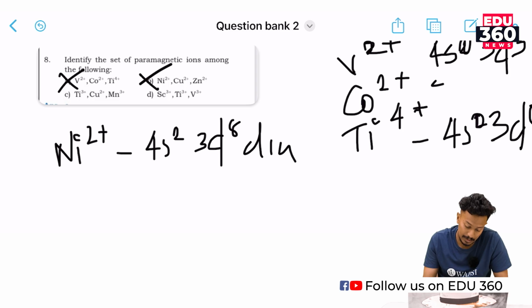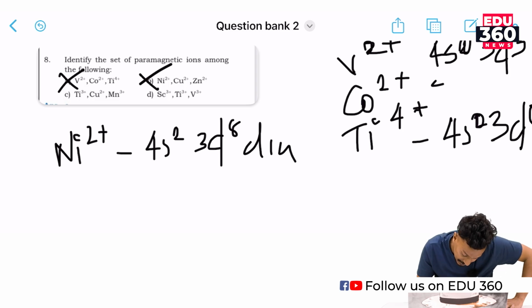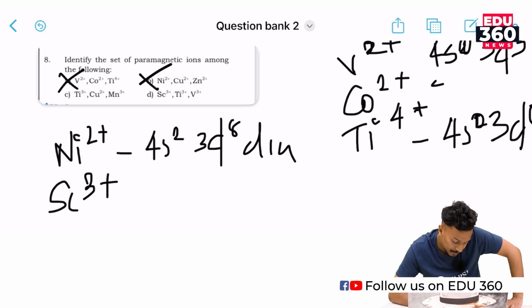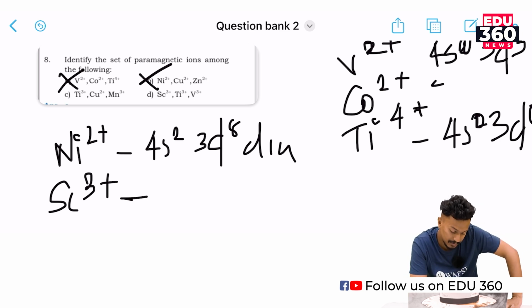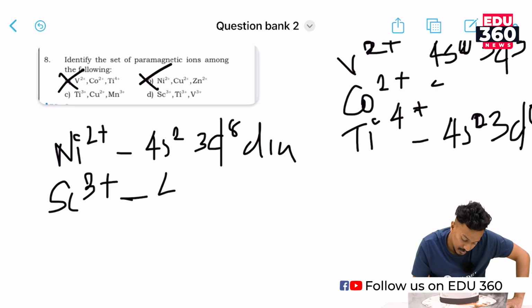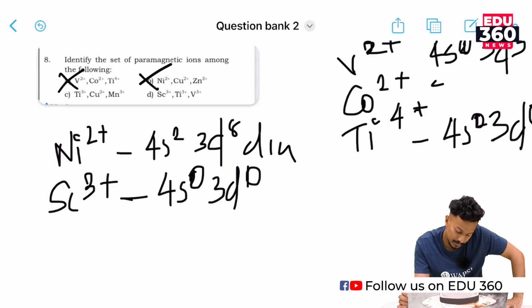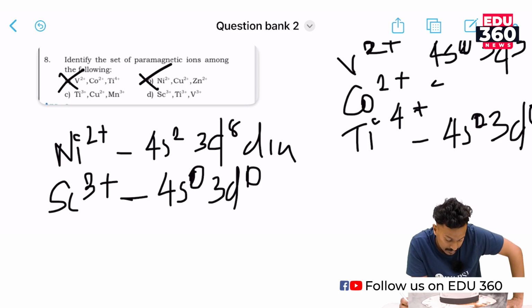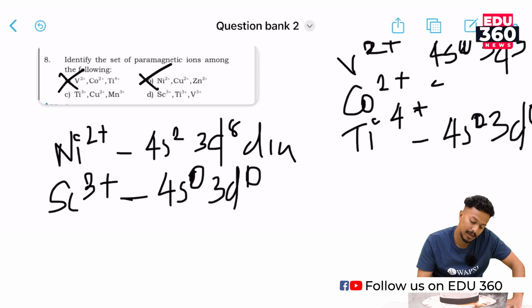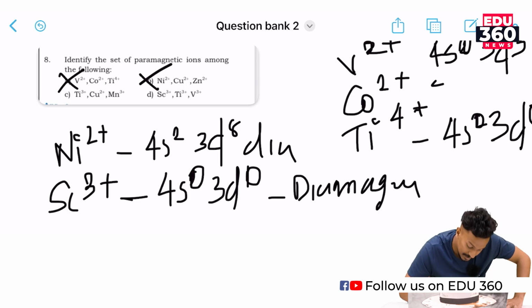We will check option D, Sc3 plus. Scandium 3 plus has 4s2 3d1, and upon removing 3 electrons we get 4s0 3d0. So Sc3 plus is diamagnetic, and we could rule out option D.